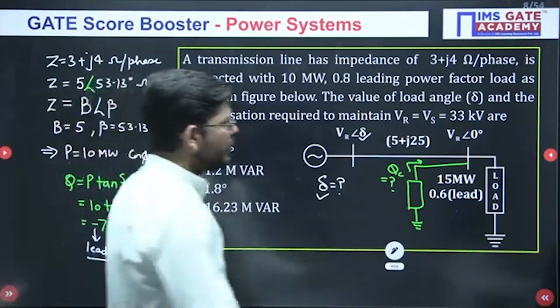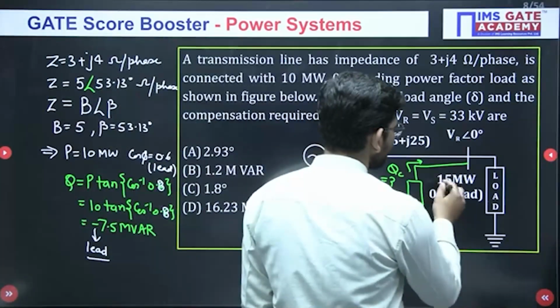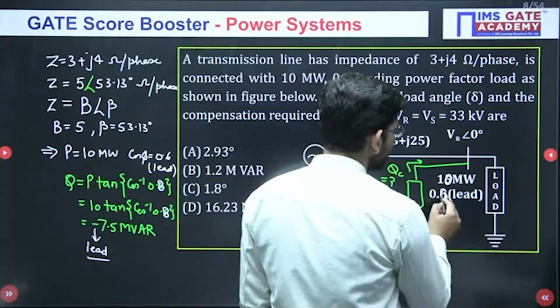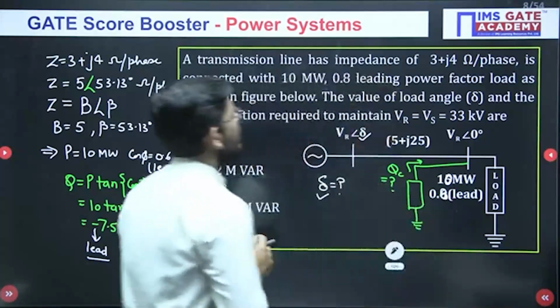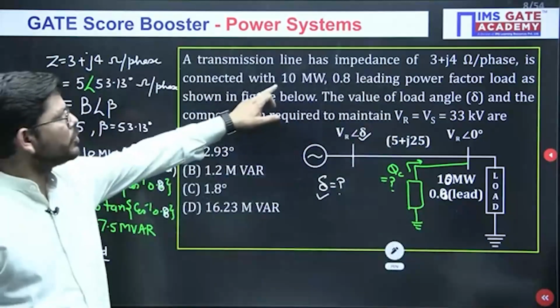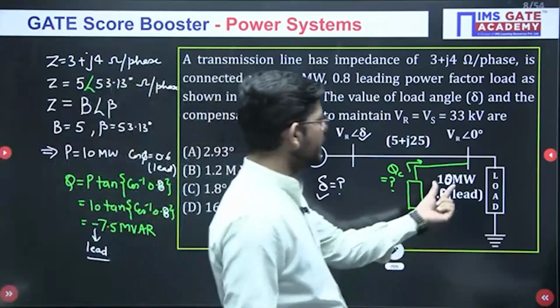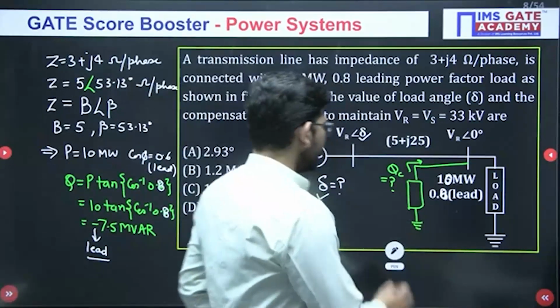So what you can do, you can make a correction here. Here you can write 10 megawatt and 0.8 leading. I think two data are given, so you just go with this data, 10 megawatt 0.8 leading. So just correct it: 10 megawatt 0.8 leading.